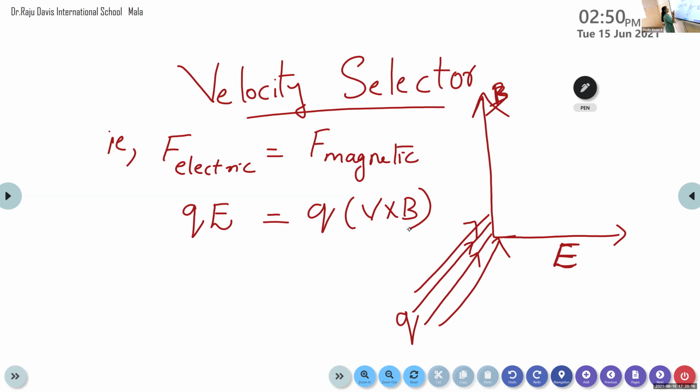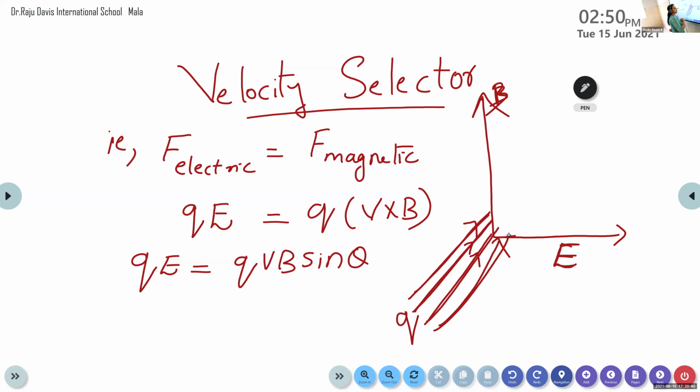Or we can write F is equal to QVB sin theta, where theta is the angle between the velocity of the charged particle and that of the magnetic field. And here the velocity of the charged particle is also perpendicular to that of the magnetic field.